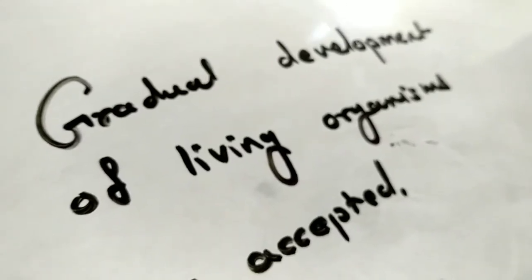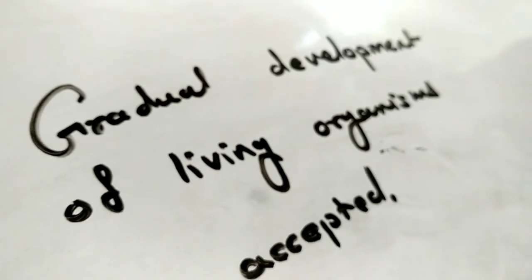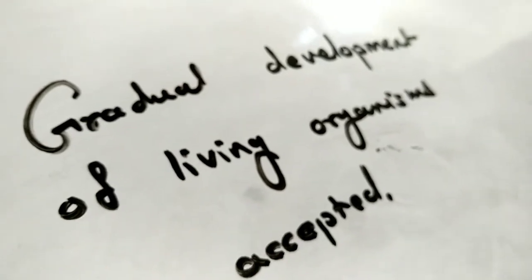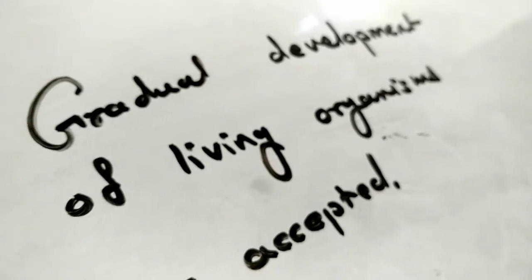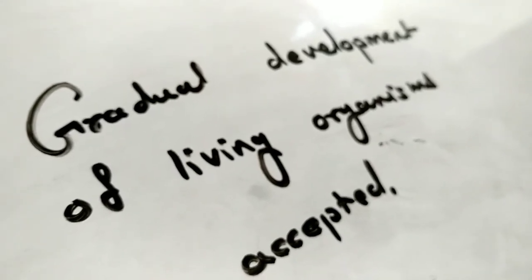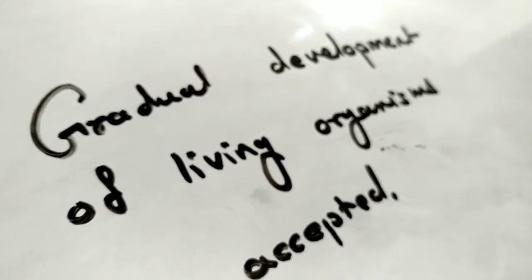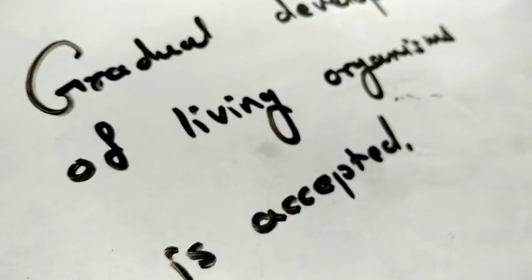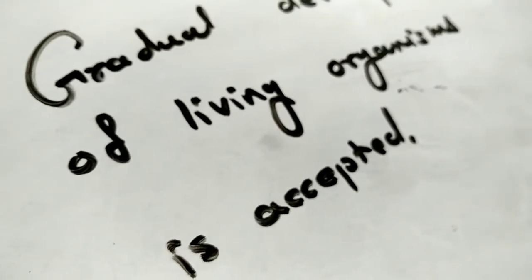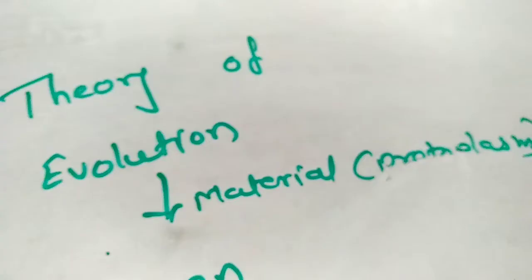Students, different theories about the origin of life and evolution of life have been proposed by different scientists till today, out of which the theory of gradual development of living organisms is widely accepted.